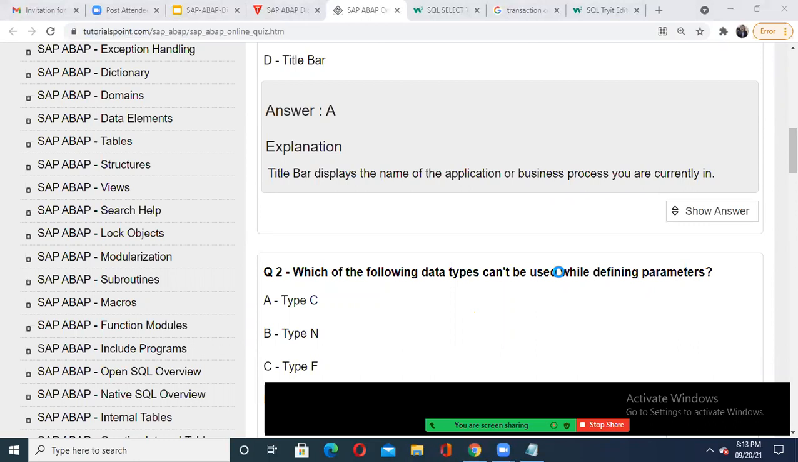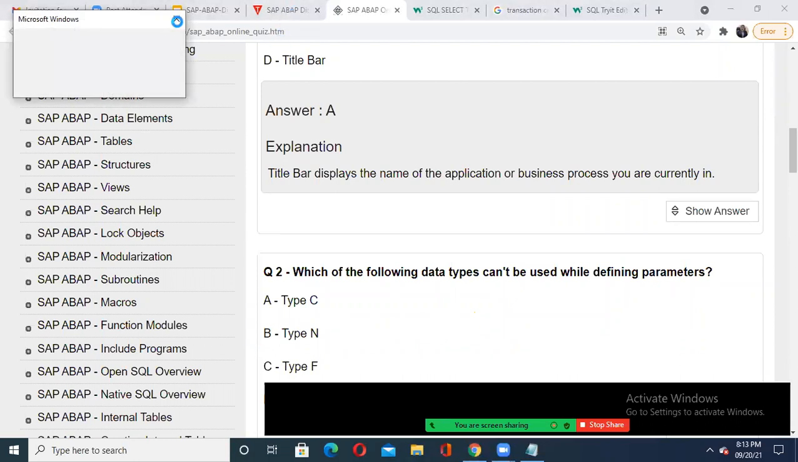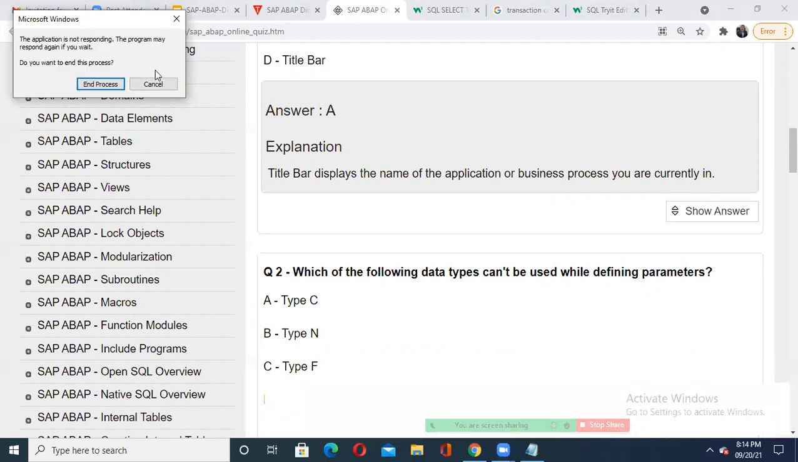It is hanged. Am I audible? Yes, sir. Okay. Yeah, just wait for a minute. Yes, it is opening. My laptop may be hanged, just wait. Okay, it is saying that when I click on end process, the Zoom may get disconnected. Just a minute.